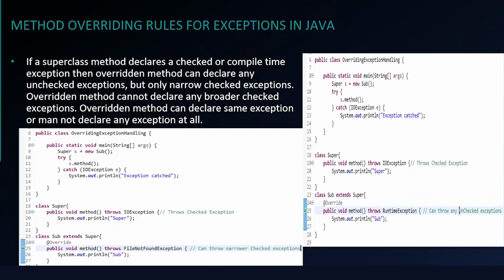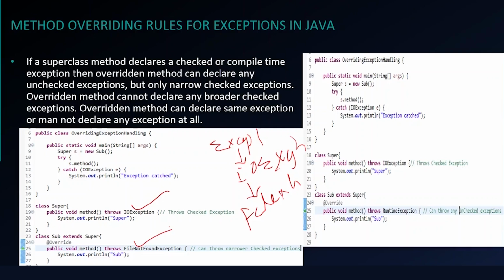So as I was explaining, if the superclass method throws a checked exception, here in this case IOException, then the overridden child class method can throw exceptions which are narrower than what is being thrown in the parent class. In the parent class, IOException is being thrown. FileNotFoundException is a child exception of IOException. So that is allowed to be thrown. We'll see this in the hierarchy: Exception, then comes IOException, then comes FileNotFoundException. So the rule says we can throw narrower exceptions.